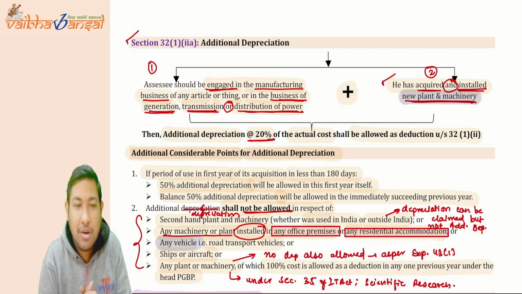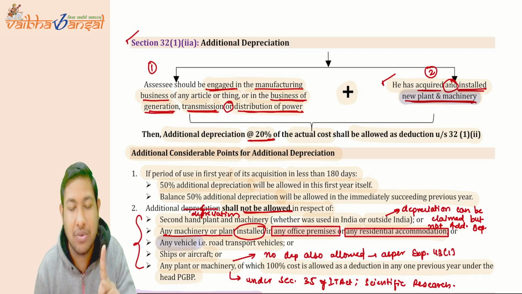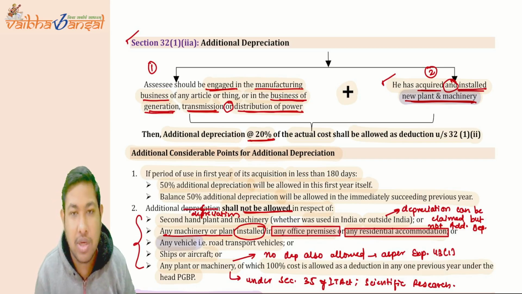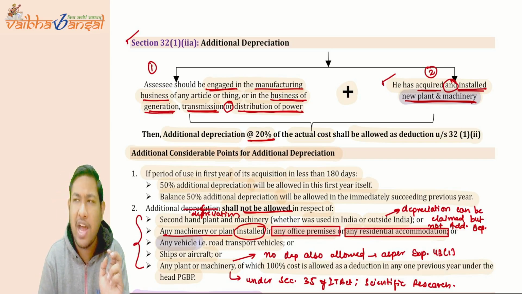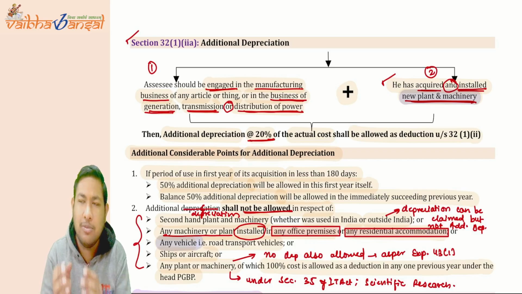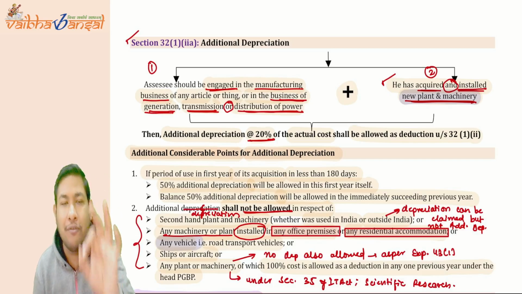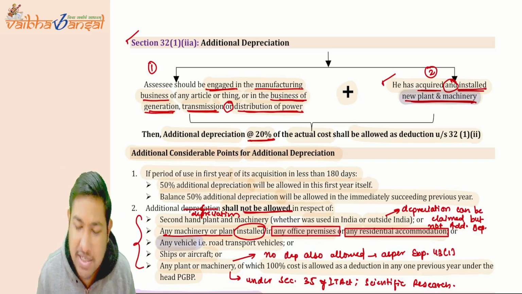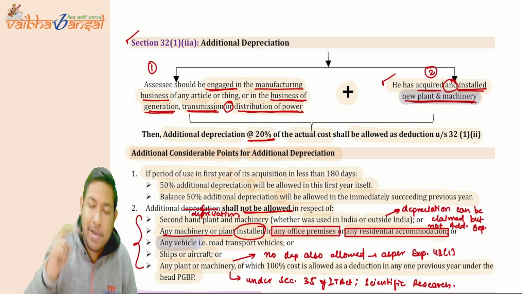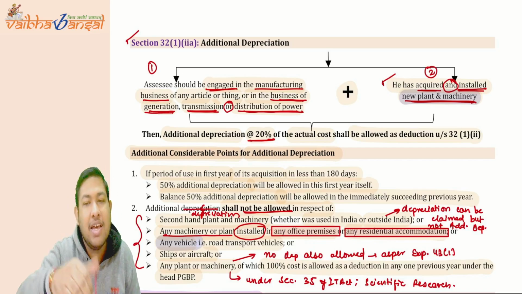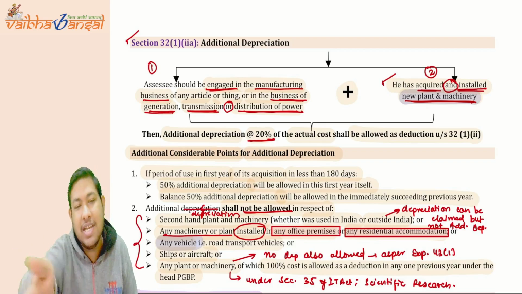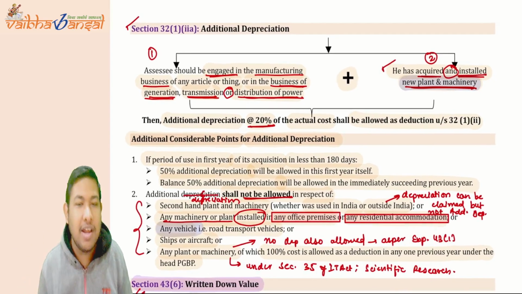It is a one-time benefit only. And if I have acquired and installed that new plant and machinery for less than 180 days, then only 50% of the additional depreciation will be allowed, and the balance 50% will be taken in the immediately succeeding year. Okay, understood that?